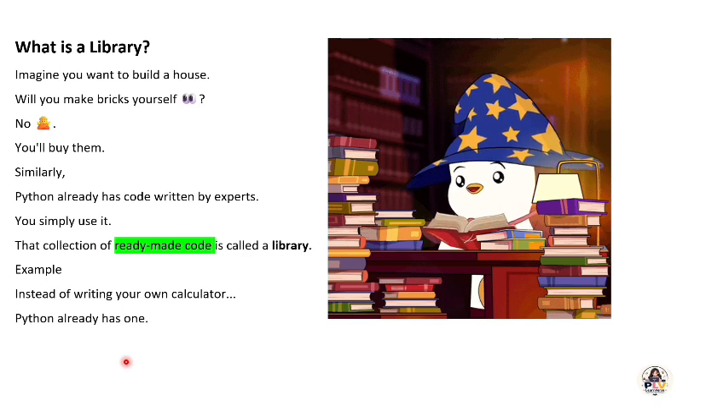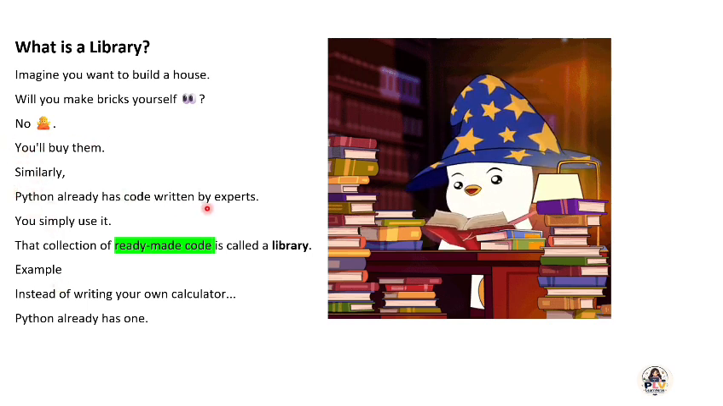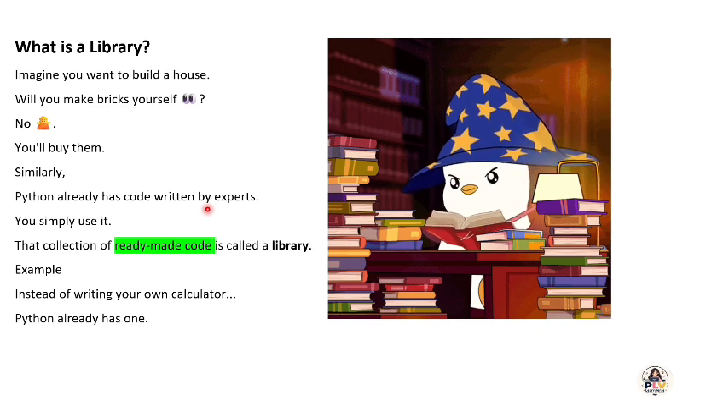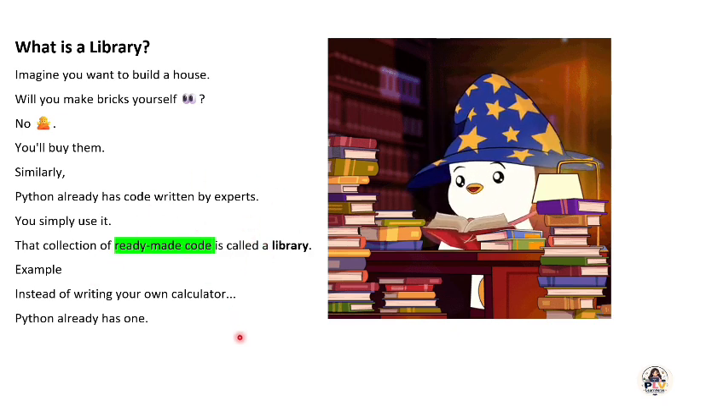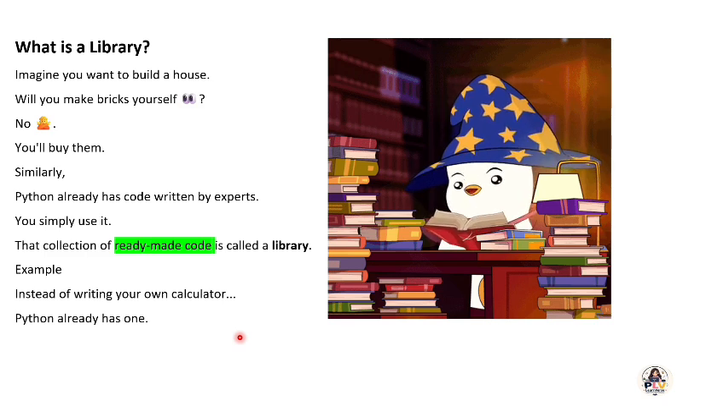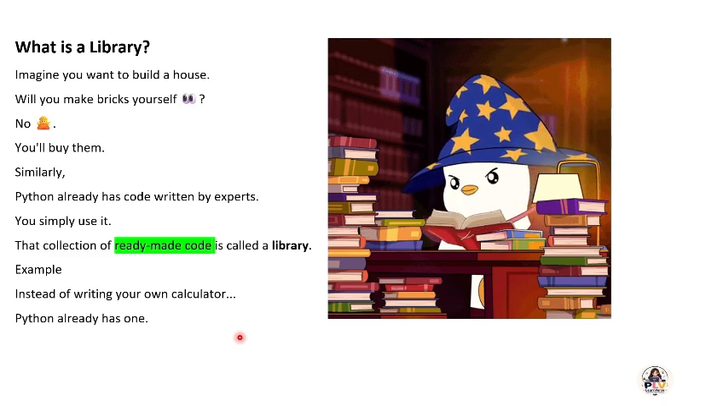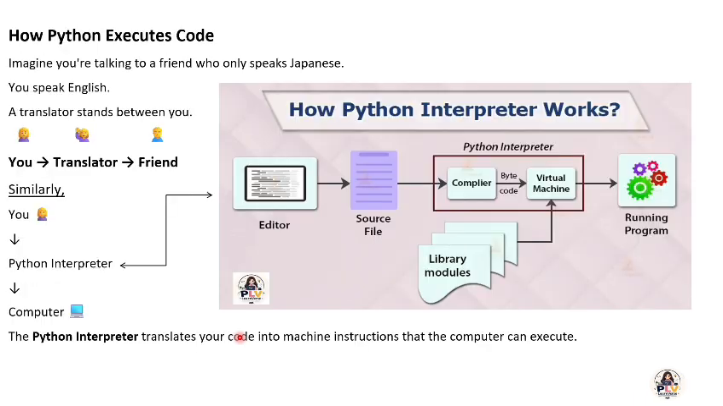Imagine you want to build a house. Will you make the bricks yourself? No, right? You will buy them. Similarly, Python already has code written by experts. You simply use it. That collection of ready-made code, which I highlighted here, is called a library. Instead of writing your own calculator, Python already has one. That is a library. It's an already built-in function.